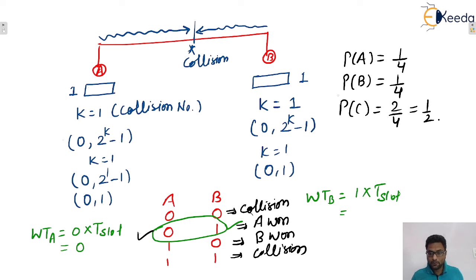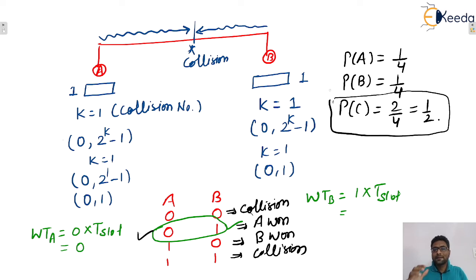So here we can say that all these probabilities are conditional probabilities, isn't it? What is the meaning of that? Here this probability of collision is 1 by 2. That is the probability of second collision given that first collision occurred, isn't it? So we can say that these are the conditional probabilities. Okay, so I hope this one is clear to everyone.